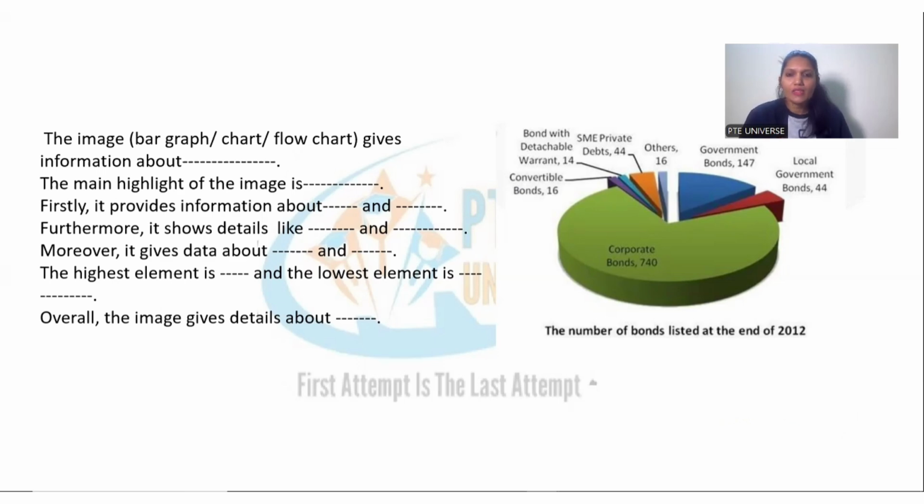The highest element is corporate bonds, which is 740, and the lowest element is bonds with detachable warrant, which is 14. Overall, the image gives detailed information about the different kinds of bonds which are listed at the end of 2012.